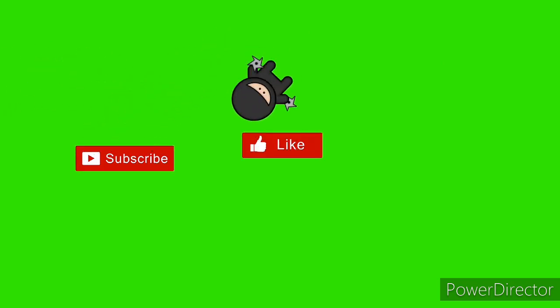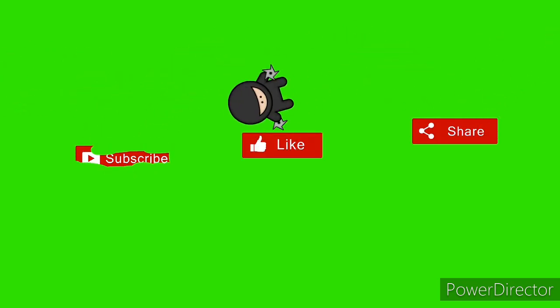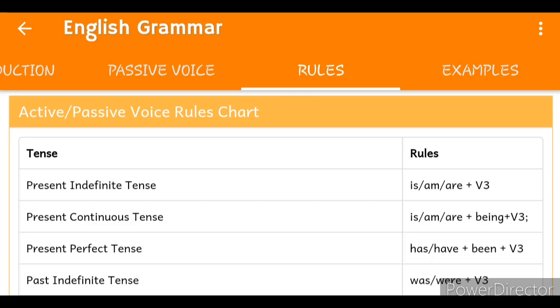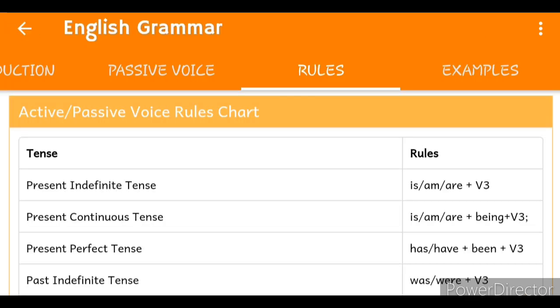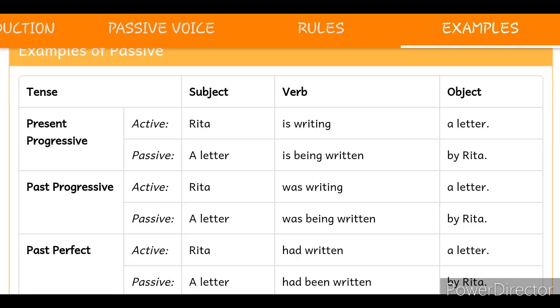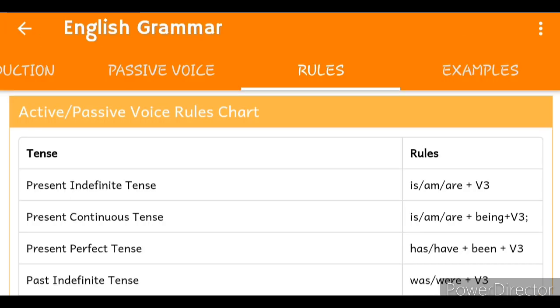And the next example of passive we are discussing is present continuous, which is known as present progressive. Suppose the same example we are going to give over here, that the sentence is in the active voice, Rita is writing a letter. What will be the rule if you are going to convert it into passive voice? Subject plus is, am, or are plus being, B-E-I-N-G, plus verb third form.